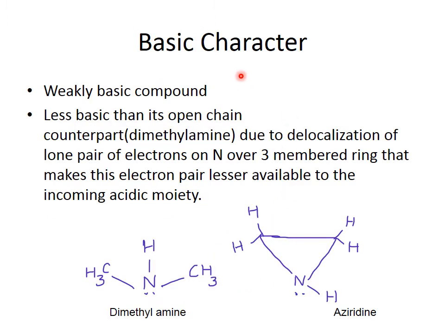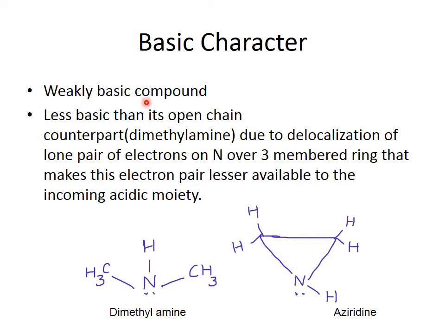Due to the presence of nitrogen, for example in dimethylamine, it is basic in character, as we studied in earlier classes, because of the lone pair of electrons on nitrogen. But in comparison to its open chain counterpart, aziridine is less basic, a weakly basic compound.